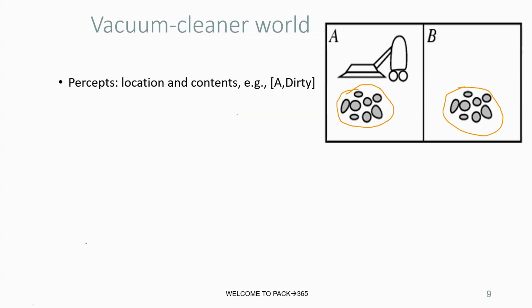Okay, now in perspective, we have locations and contents. For example, we have a dirty square here, and in the perspective we can see the location and the action. Here we consider the actions as left, right, suck, and no-op.